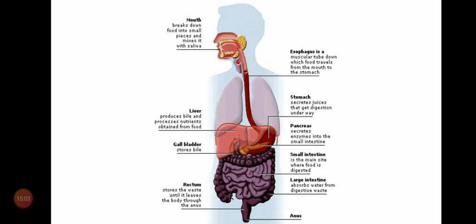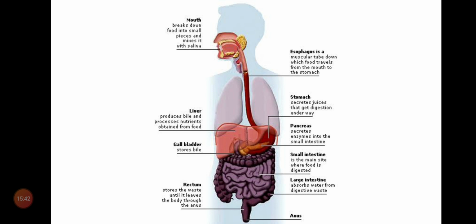Alimentary canal is a long tube with various widths at different parts. It is a long tube open at both ends, but its width or diameter is different at different places. So the alimentary canal consists of mouth. The first part, the opening part of alimentary canal, is mouth. Next, the mouth opens into the next part, that is pharynx.